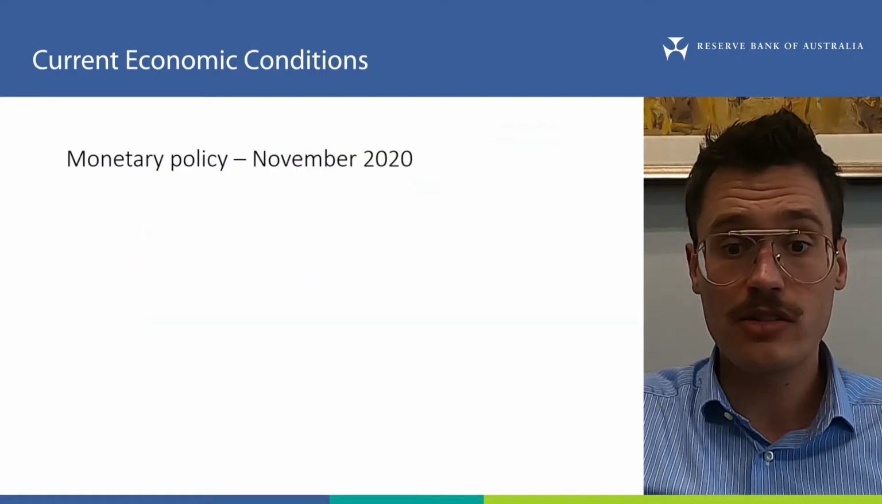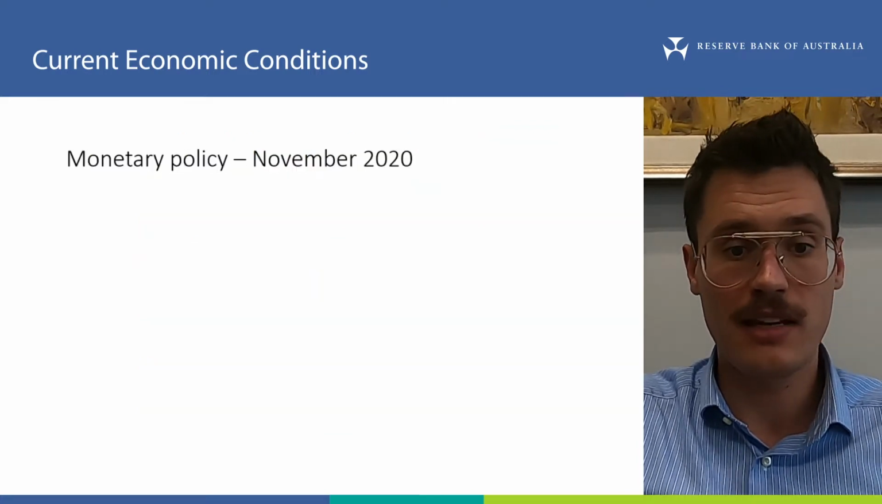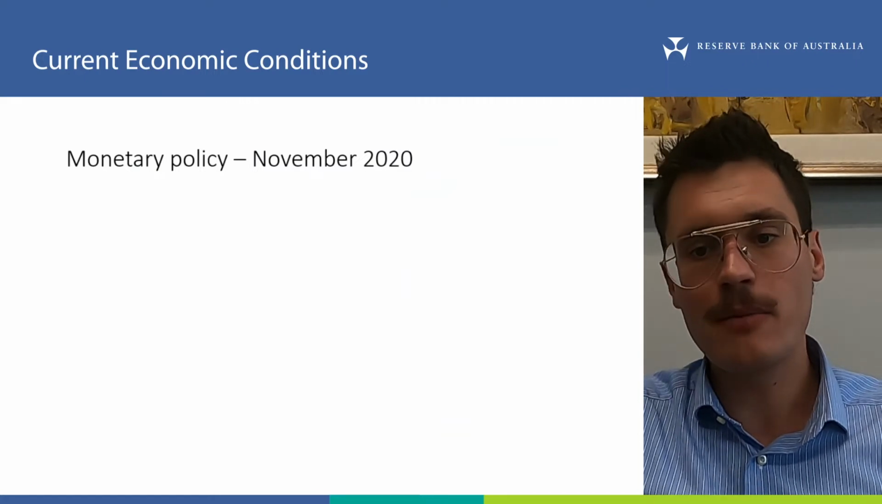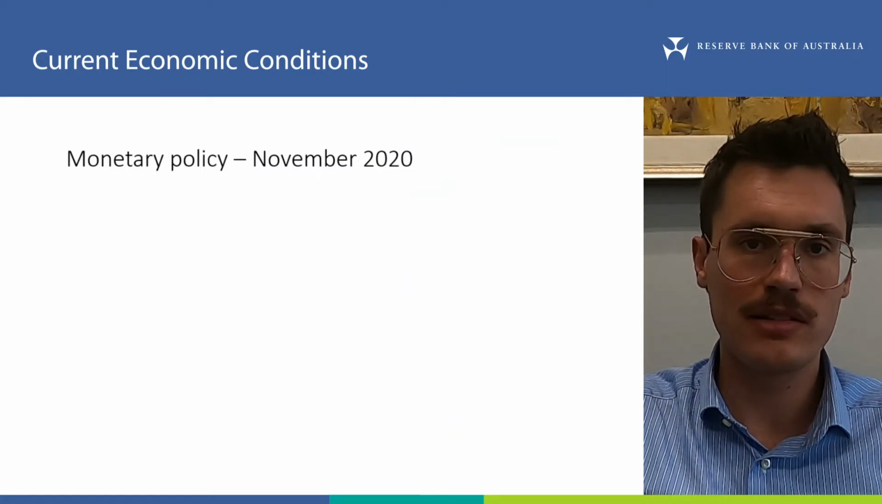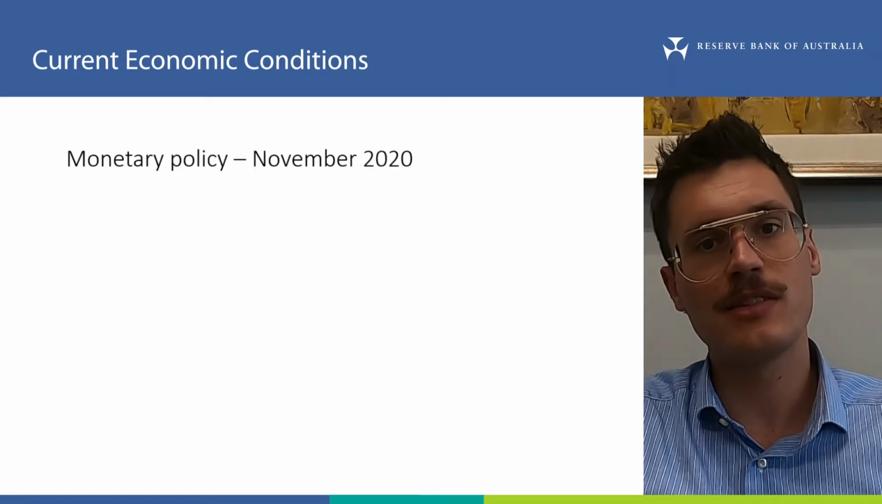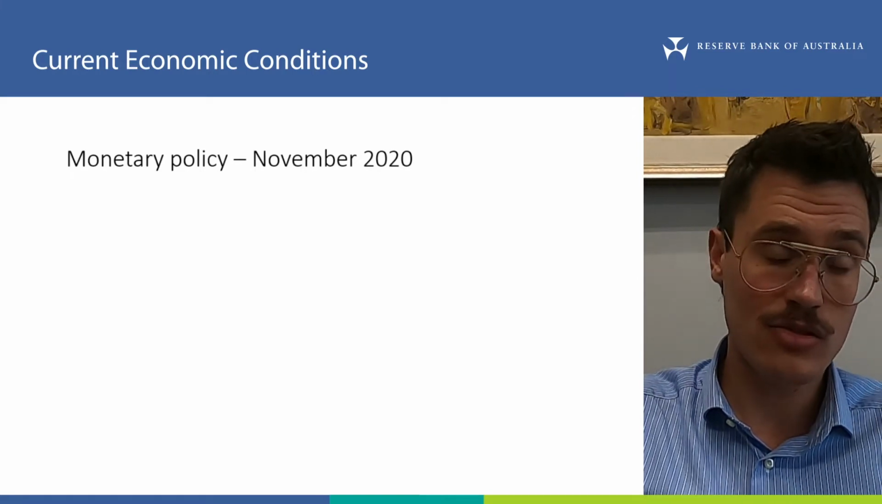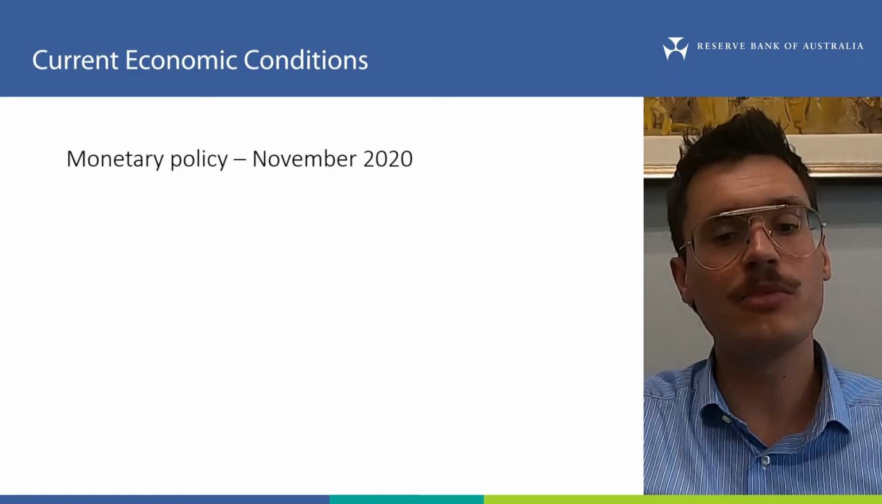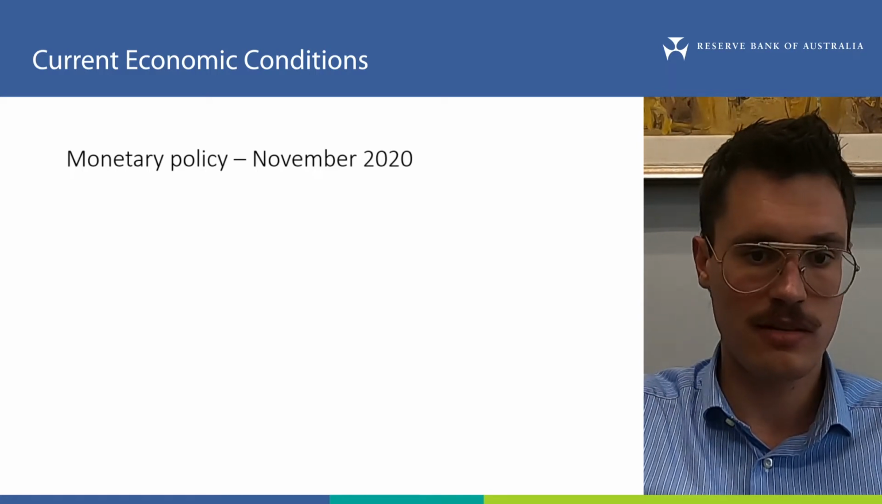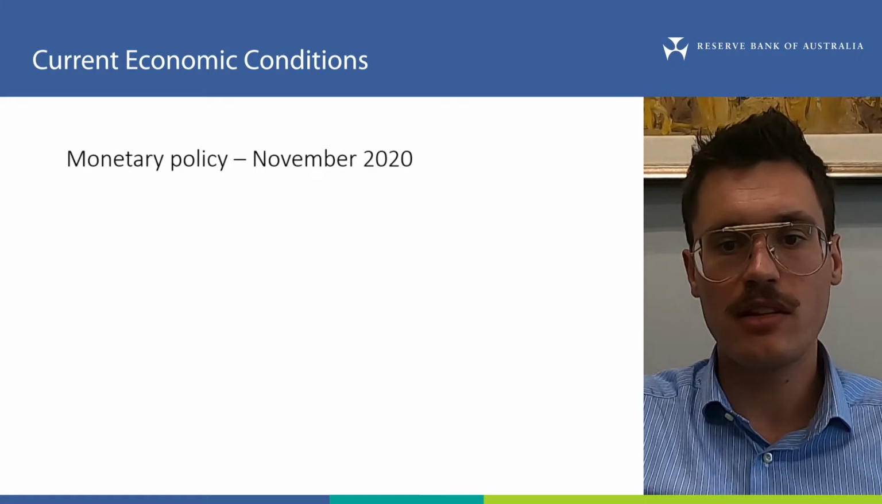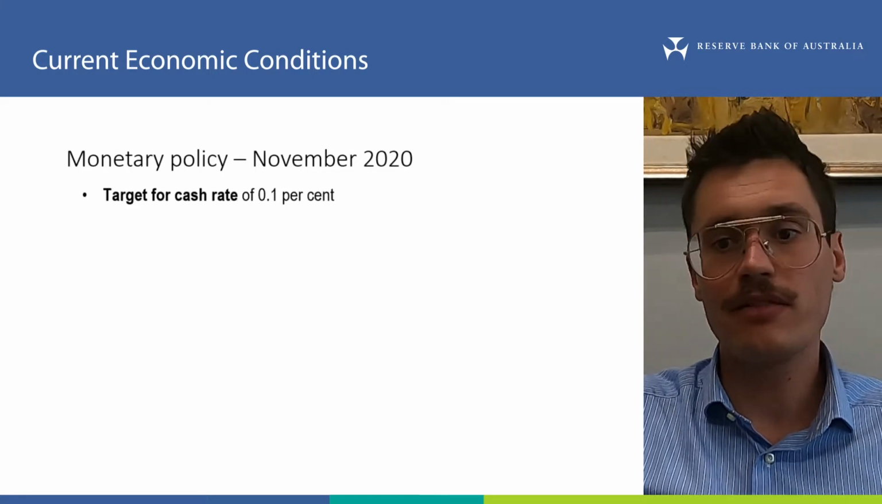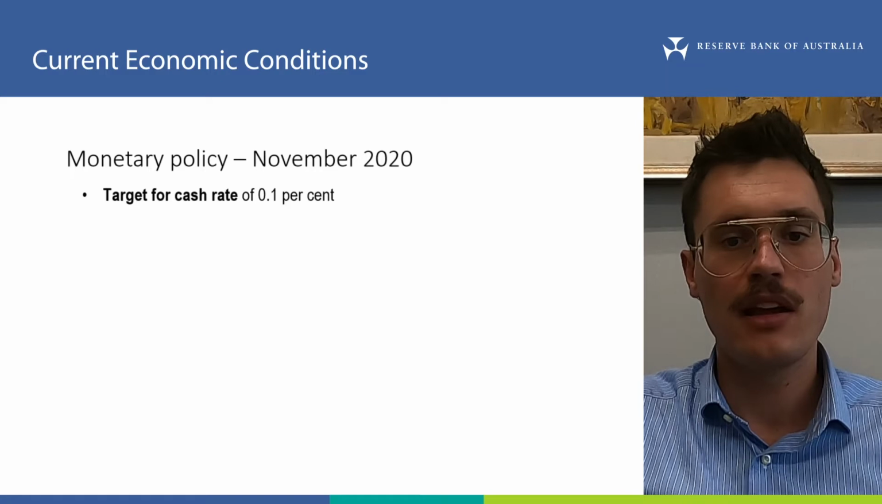Monetary policy has also supported households and businesses through the pandemic. In November, the RBA board announced a further package of policy measures, building on previous announcements in March and September. These are designed to support job creation, Australia's economic recovery, and to complement the government's fiscal policy measures. The package of measures included a reduction in the target for the cash rate to 0.1% and in the interest